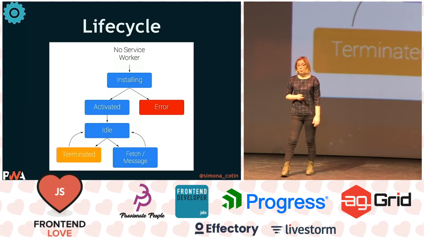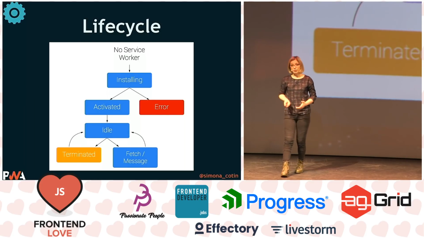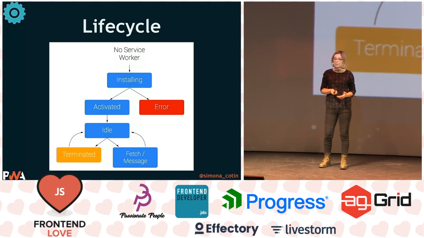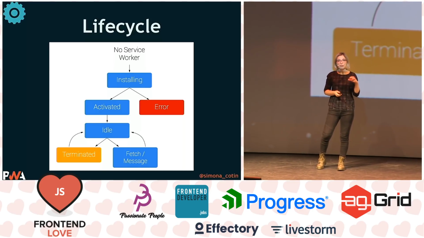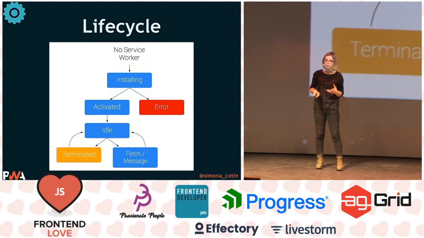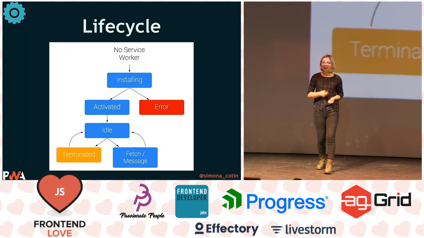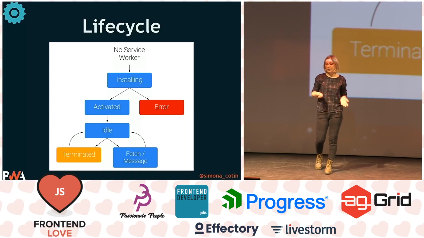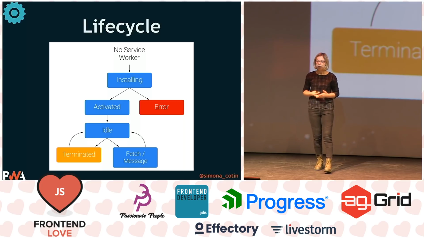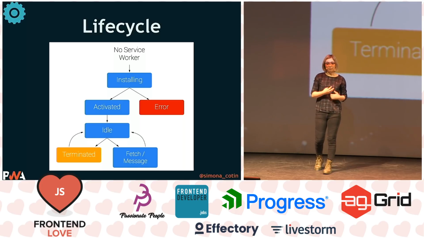Lifecycle, well, it starts with us registering the service worker, and then the service worker gets installed, and that's where we might decide to cache some assets. And then from there, there might be an error, and that just means that we'll retry to install, or it might become active.